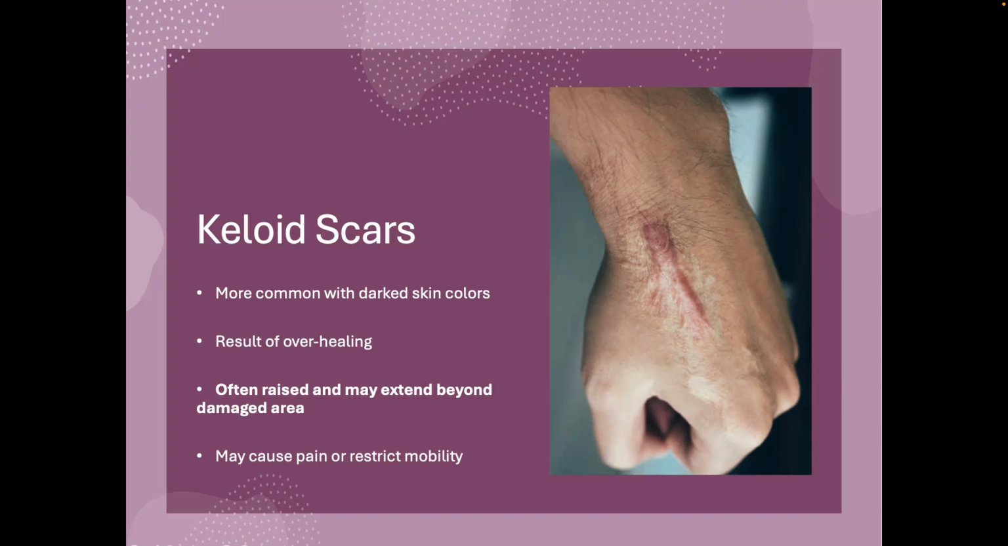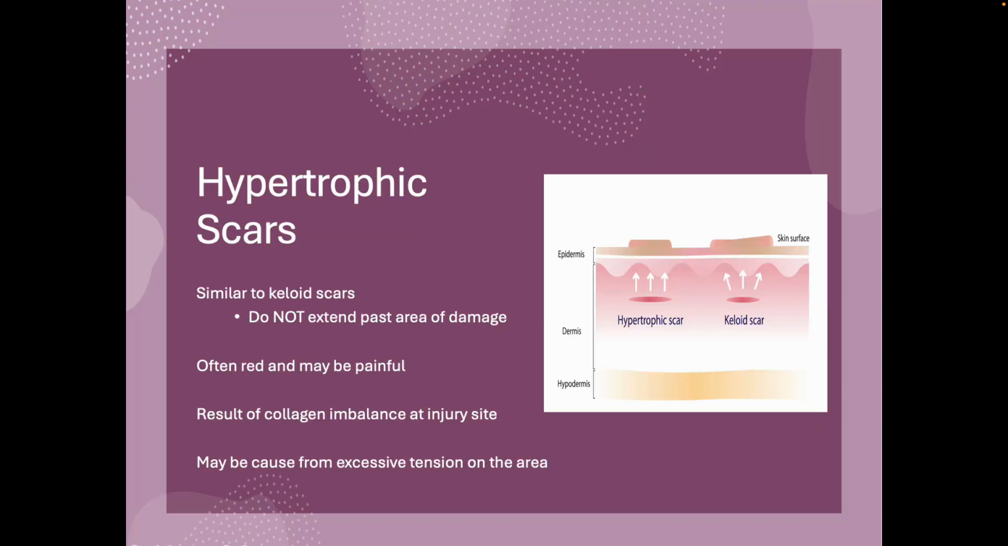And then we have another type of scar that looks very similar to a keloid scar, which is your hypertrophic scar. This is similar, but it does not extend past the area of damage. So that's the difference. And here's a little diagram. See how the keloid is extending out, and the hypertrophic scar just goes up where the scar was, right? Again, it could be painful, red. Usually it's from collagen imbalance. And it can cause excessive tension in the area too. So all scars can cause mobility issues and tension.